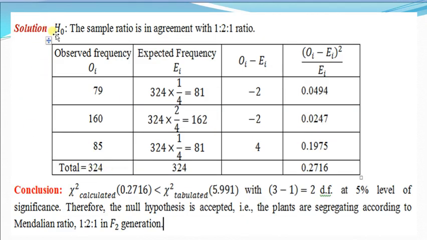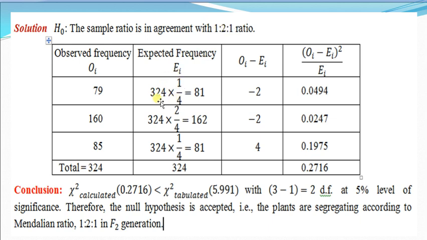First establish H0: the sample ratio is in agreement with 1:2:1. These are the observed frequencies 79, 160, and 85. Total frequency is 324, and we find the expected frequencies through this formula: total frequency 324 into 1/4, 2/4, 1/4, because the ratio is 1:2:1, that is 1 by 4, 2 by 4 and 1 by 4.